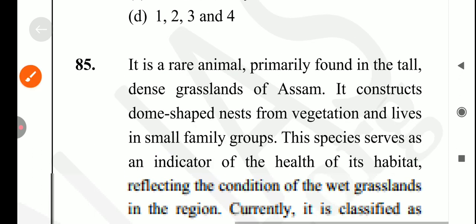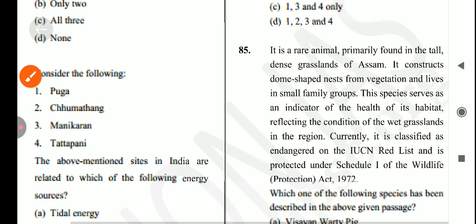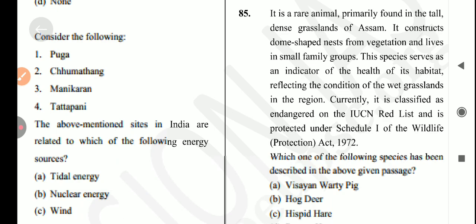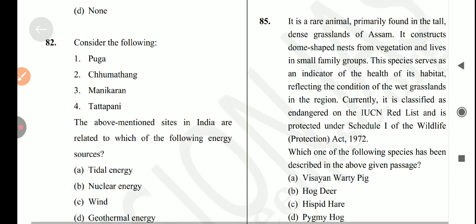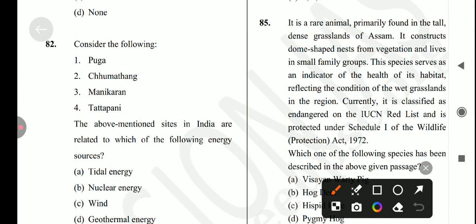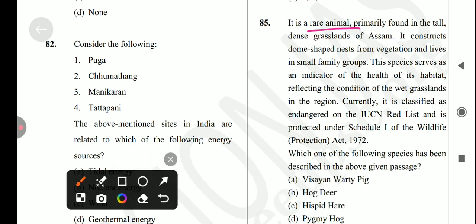Okay, let's come to the next question which is: it is a rare animal primarily found in tall dense grassland in Assam. It constructs a dome-shaped nest from the vegetation and lives in small family groups. This species serves as an indicator of health of its habitat, reflecting the condition of wet grasslands in the region.